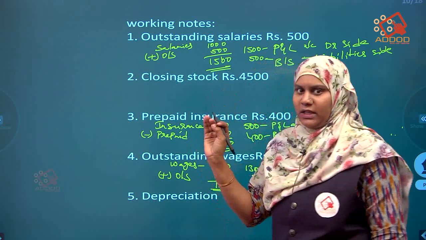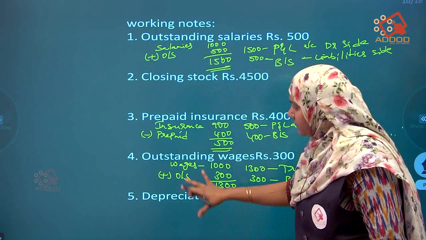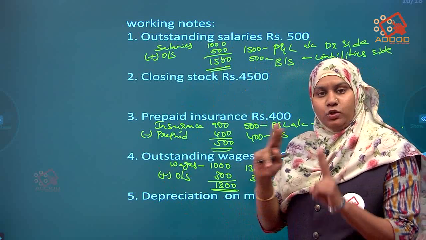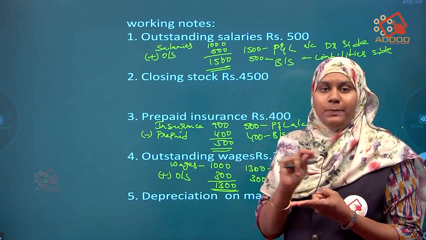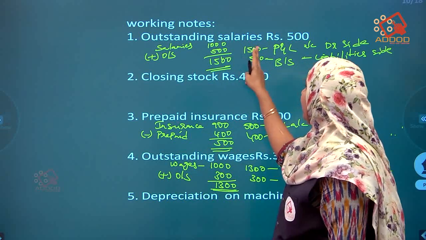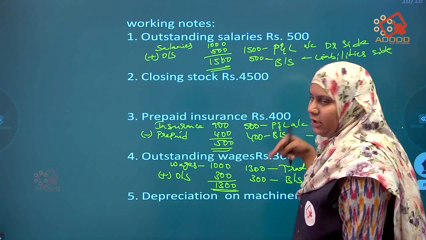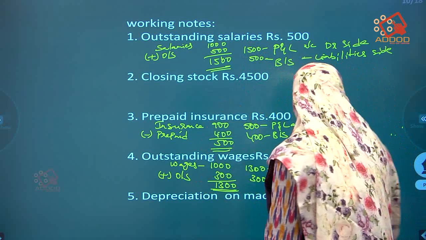I think you can notice one thing. What are the adjustments we are doing? Those will appear twice. While doing the sum, those all should be posted twice: one in the P&L, one in the balance sheet, or one in trading, or one in the balance sheet. Okay, this is also one tip.